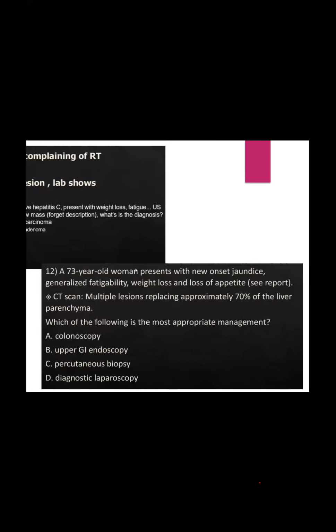No. First of all, doctor, see, the patient is 73, right? And the patient presented with jaundice. The patient is complaining of weight loss. So which is the red flag sign? Weight loss, loss of appetite, right? Multiple lesions. So all are red flag signs. So we have to think, Dr. Anjana, remember, all are red flag signs. So what is the answer?